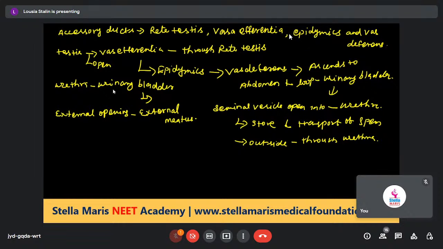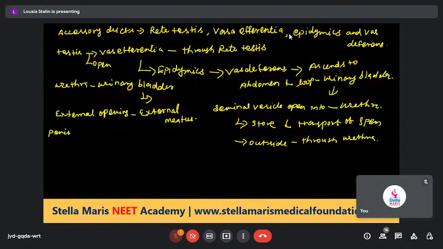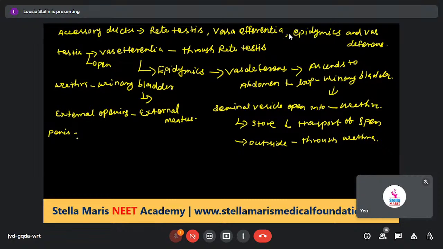Next, the penis is the male external genitalia. It is made up of special tissues that help in erection of the penis. The enlarged end of the penis is called the glans penis.